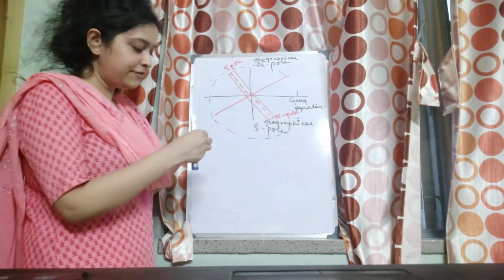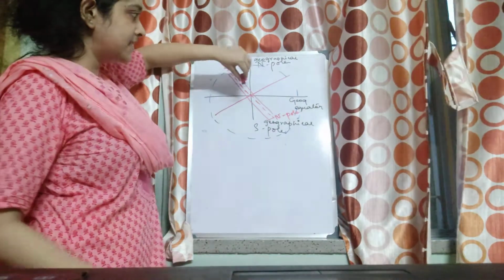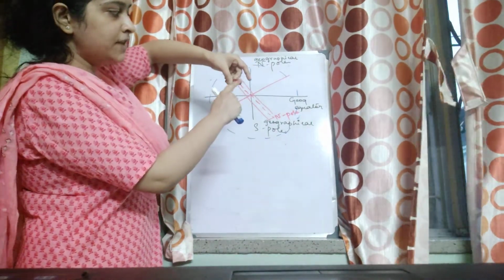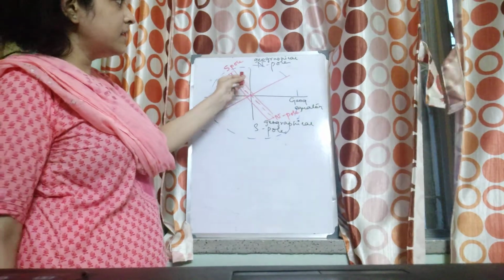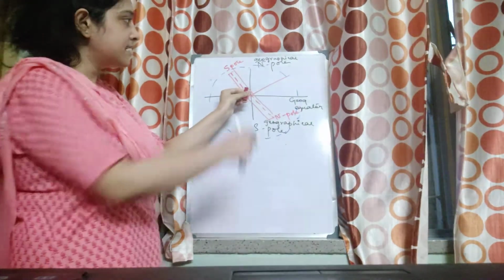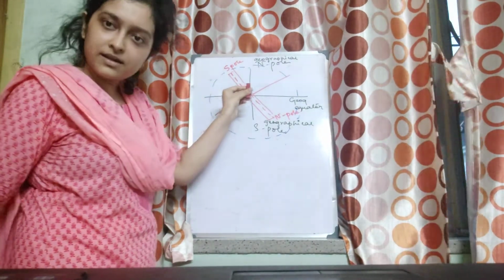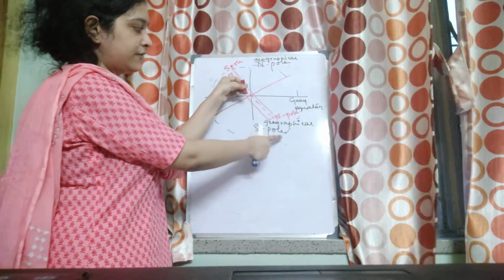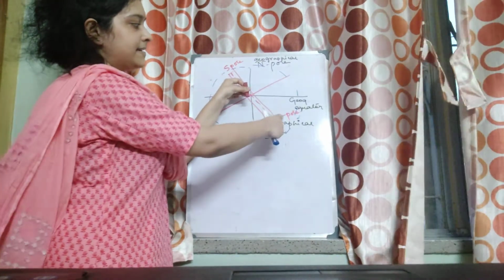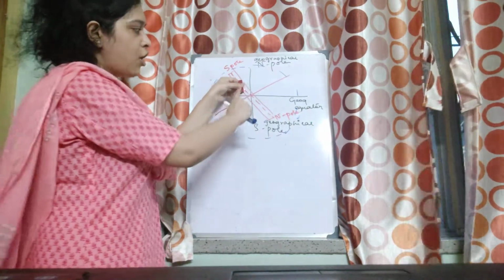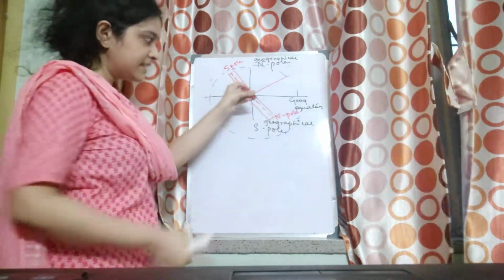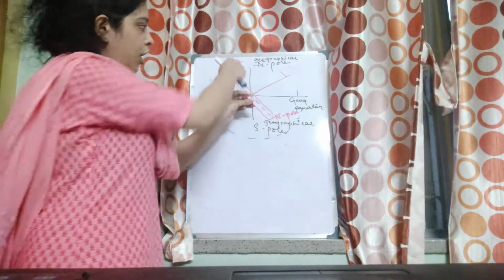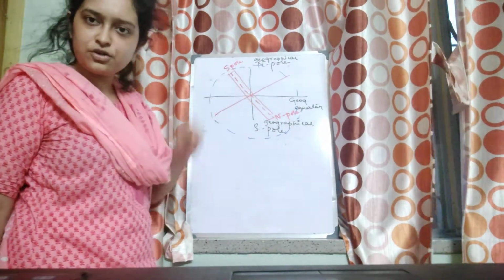So if I hold a bar magnet, the north pole of the bar magnet will point towards the geographical north pole, which is the magnetic south pole of the earth. The south pole of the bar magnet points towards the geographical south pole, which is the magnetic north pole. Obviously, because opposite poles attract.